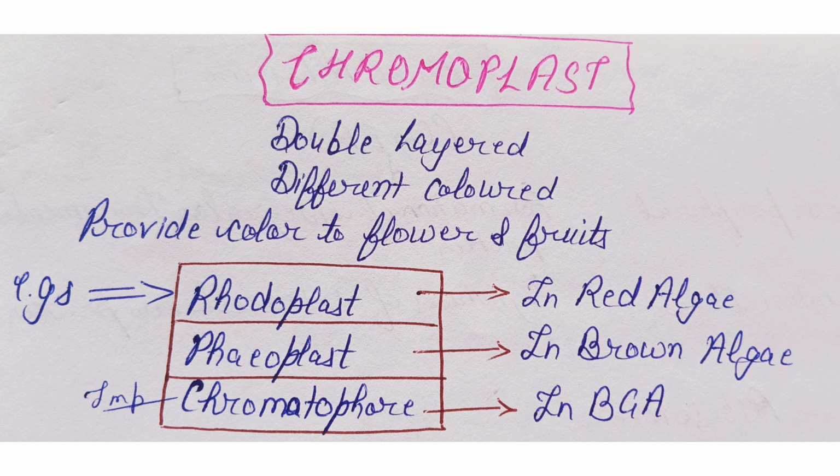Second type of plastid is chromoplast. Chromoplasts are of different color due to the presence of pigments. These are responsible for providing the color to the flowers and fruits. Some major examples of chromoplast are rhodoplast, present in red algae, pheoplast, seen in brown algae, and the most important is chromatophore, which is present in blue-green algae.